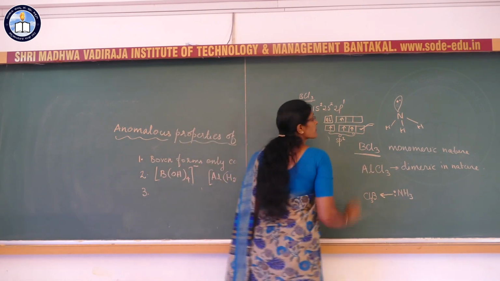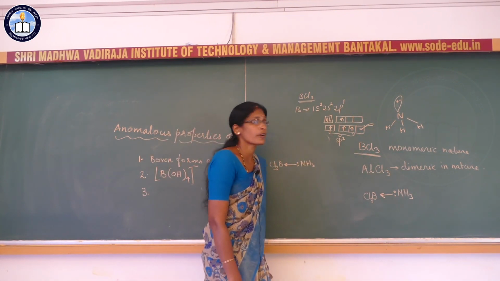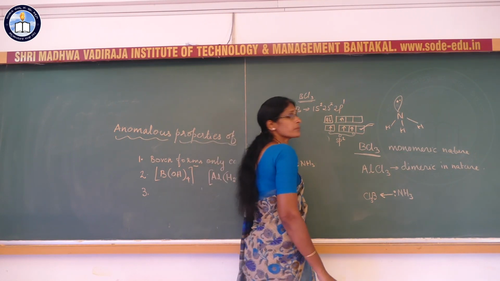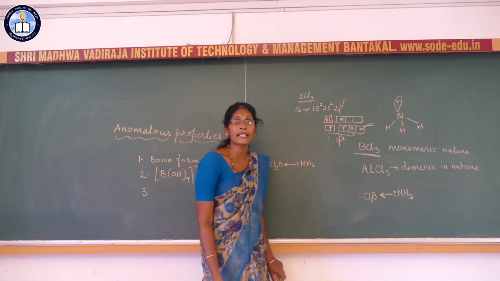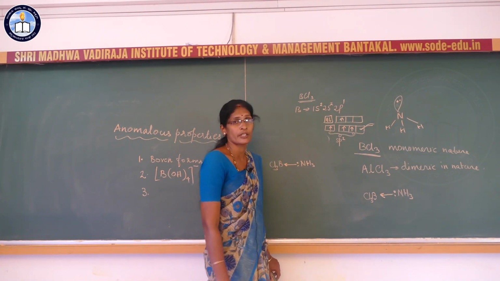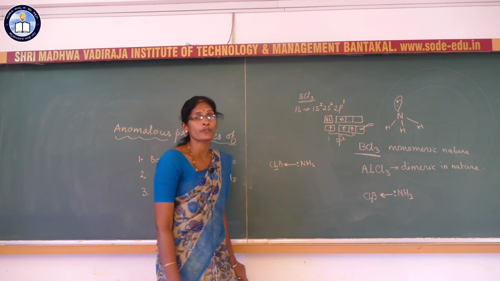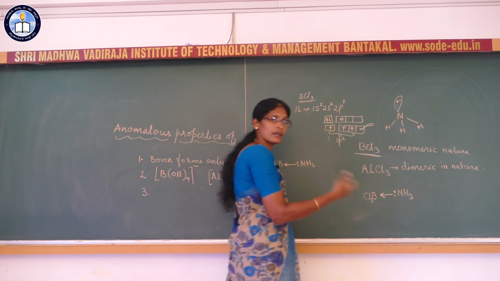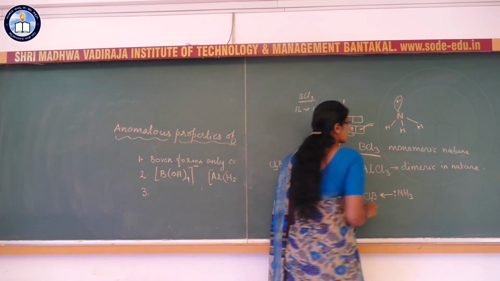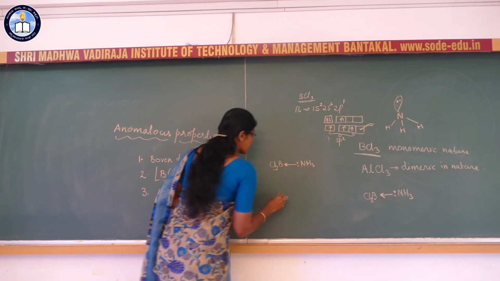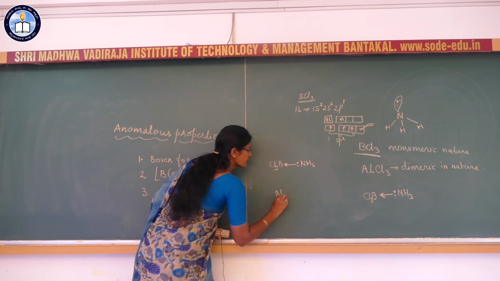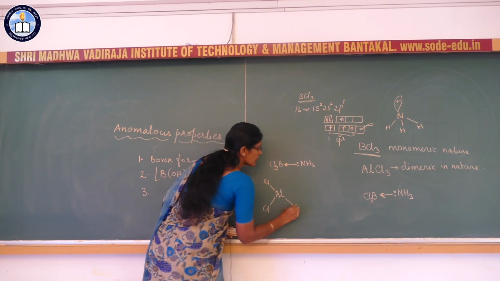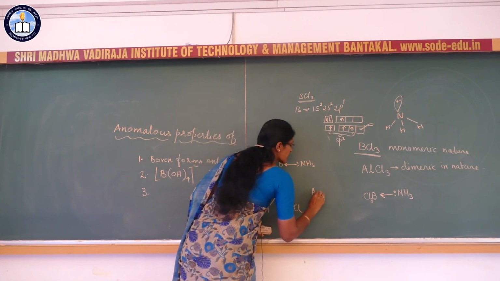But aluminium chloride exists in the form of a dimer. So in aluminium chloride, it can attain its octet configuration by forming a bridge between the other aluminium chloride molecule. How? So if you write aluminium chloride, one more aluminium chloride.